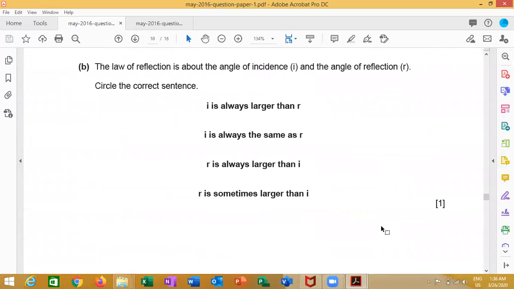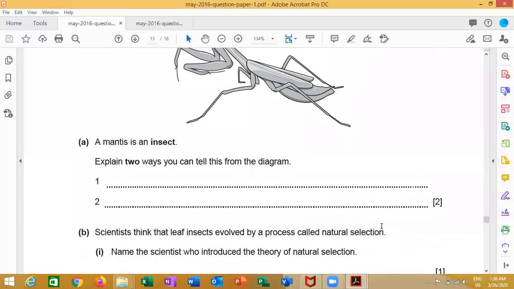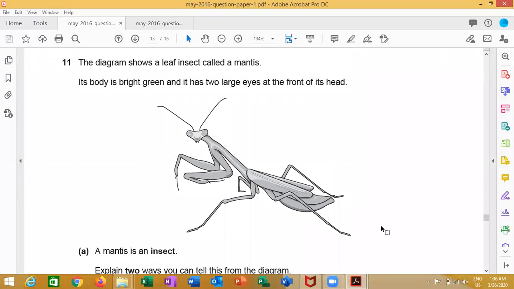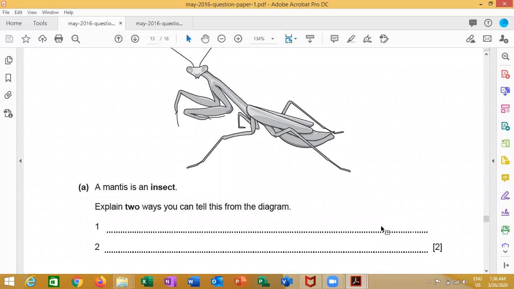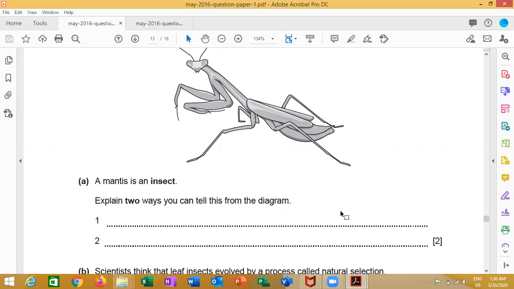Question 11. Here he is talking about insects. He wants you to write features of the insect from the diagram. Here I should write it has 6 legs, or 3 body parts or 3 body sections. It has wings. It has 1 pair of antennae.